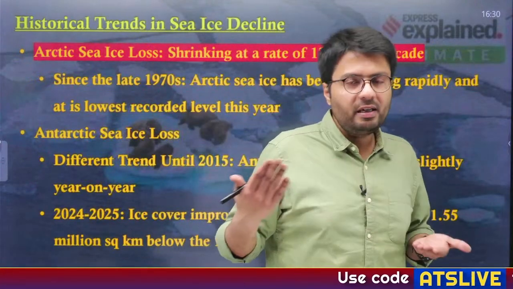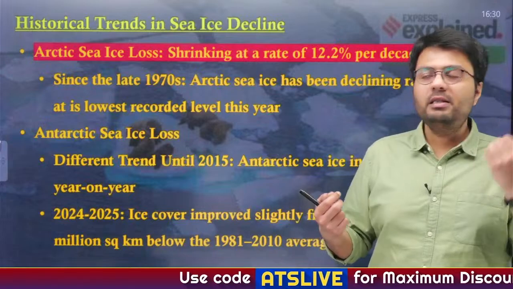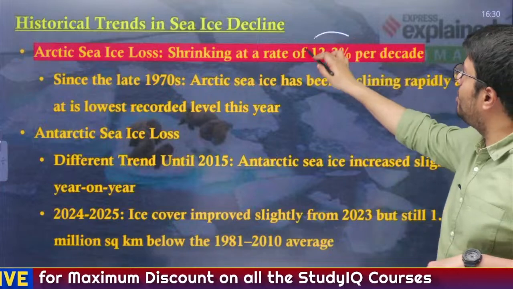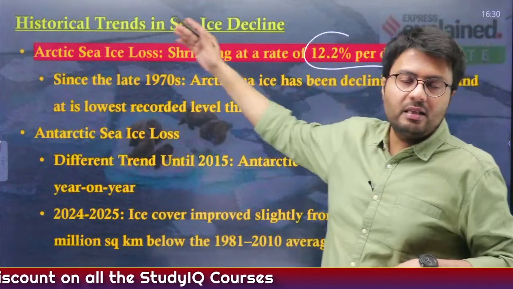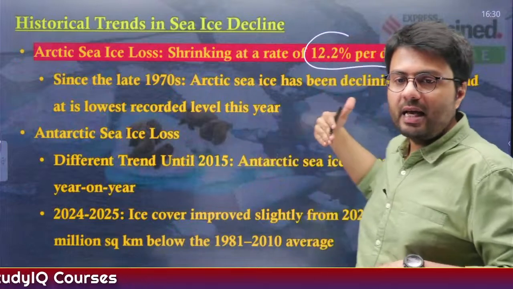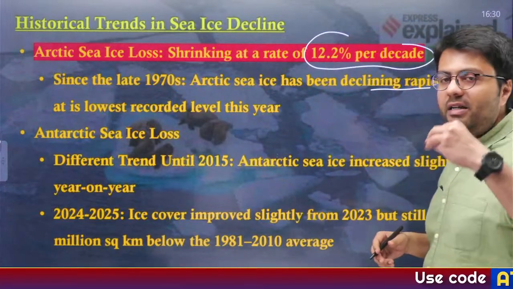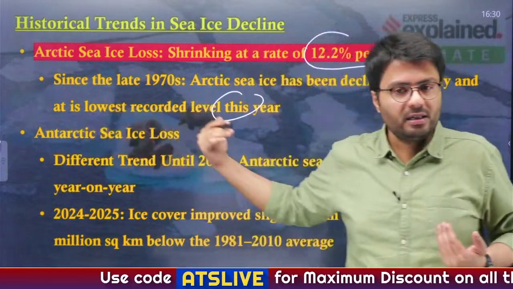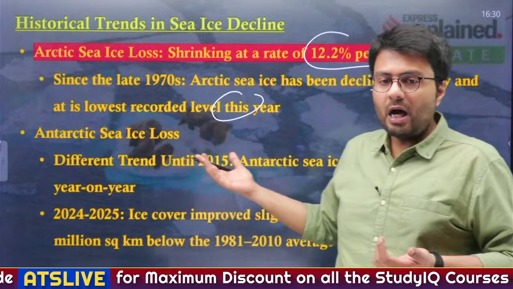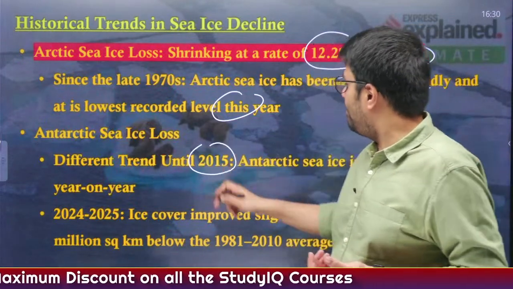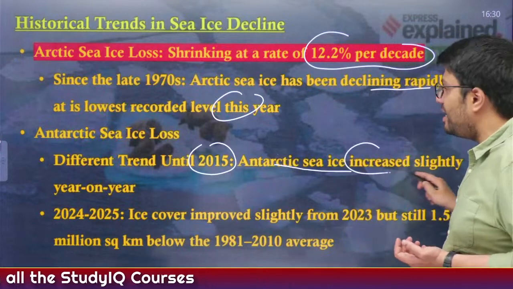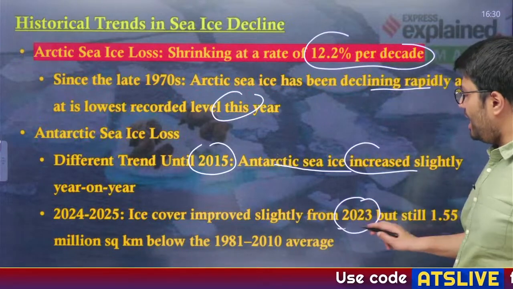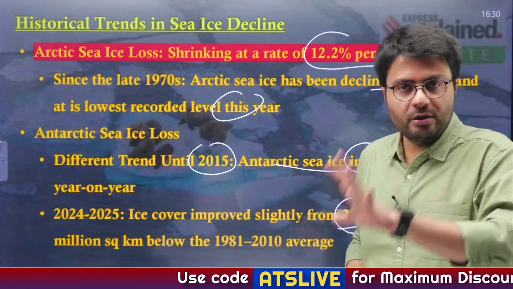Now, the historical trend in this ice decline: we have to understand that Arctic sea ice is shrinking, averaging around 12.2% per decade. Since the 1970s, Arctic sea ice has been declining rapidly, and it recorded the lowest level this year. Whereas the Antarctic sea ice has witnessed a different trend. Until 2015, the Antarctic sea ice actually increased slightly year on year. However, in 2023, it witnessed a record low.